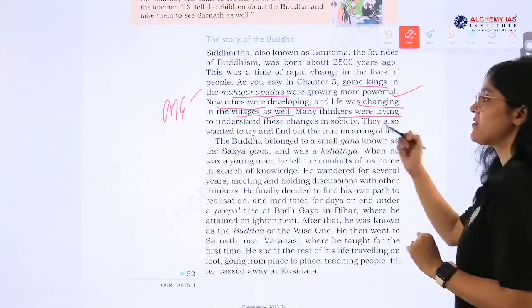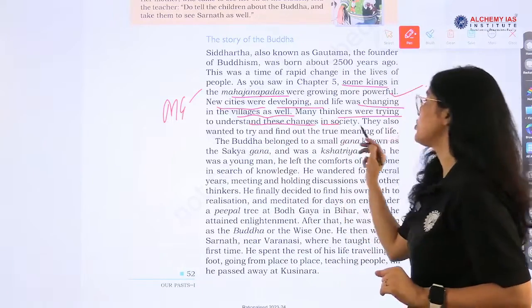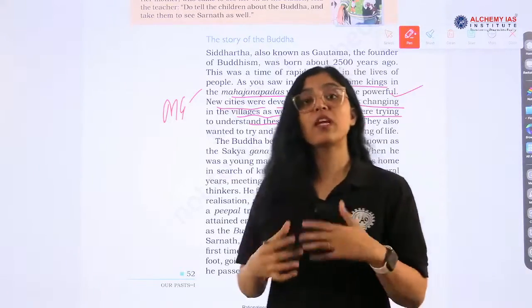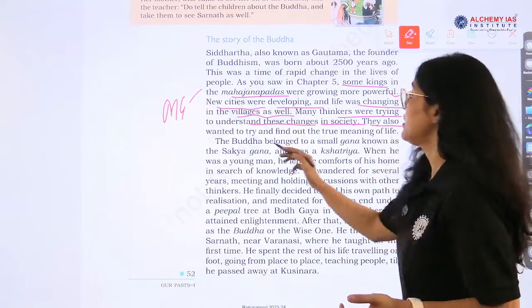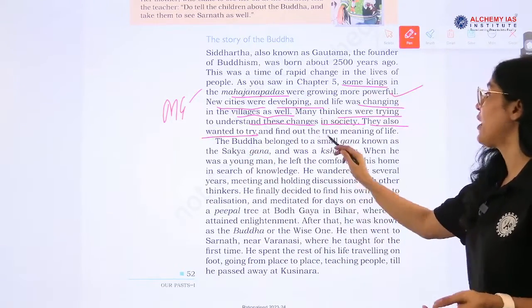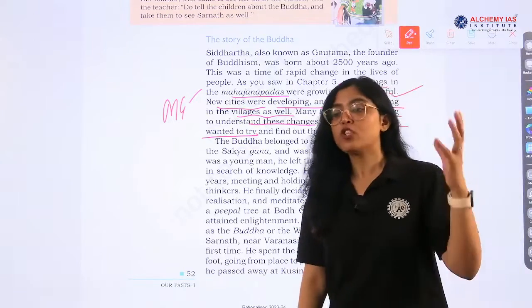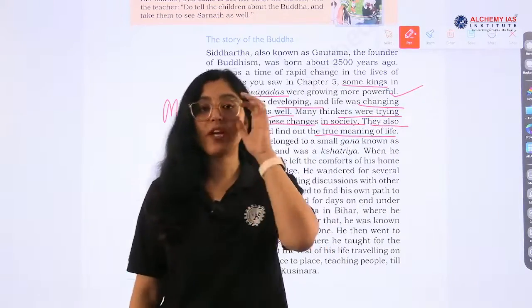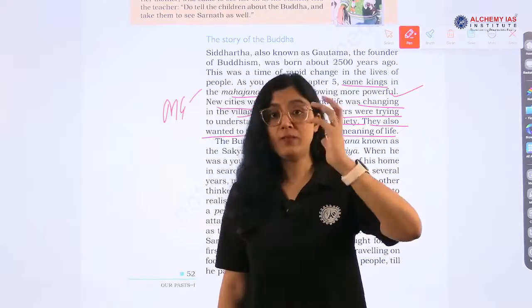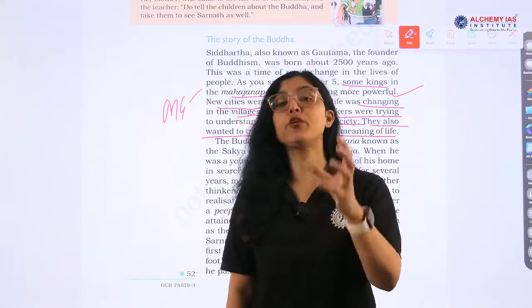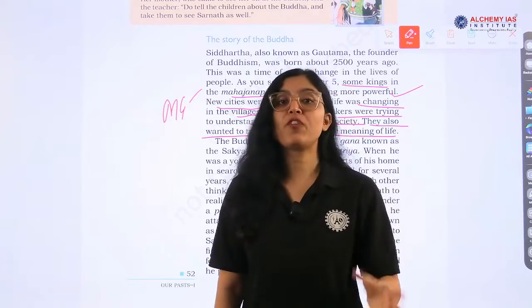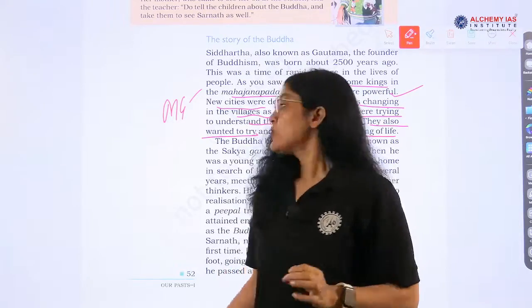Many thinkers were trying to understand these changes in society, right? So thinkers were also emerging. They also wanted to find out the true meaning of life. So why did Buddhism and Jainism emerge? It is because of their search for the meaning of life. They wanted to know about the purpose of life, the meaning of life, right?